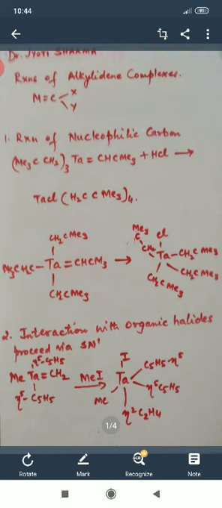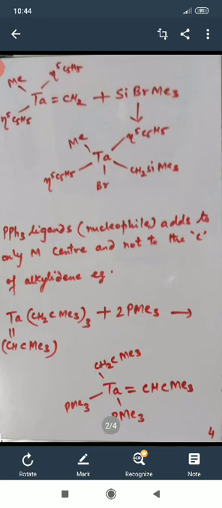So this is the second nucleophilic type of reaction. Similarly, when you react this tantalum double bond complex or carbene complex with SiBrMe3, then this molecule gets broken down into two parts. Br is removed, or Br gets separated from SiMe3. Then Br gets attached to the tantalum.